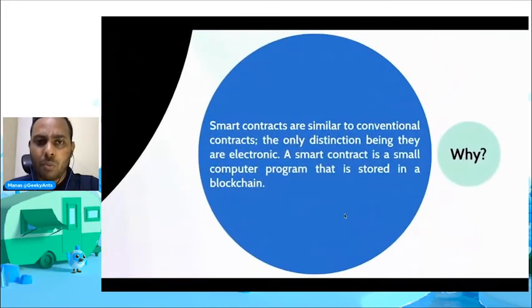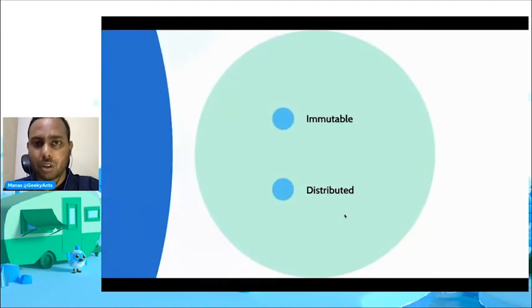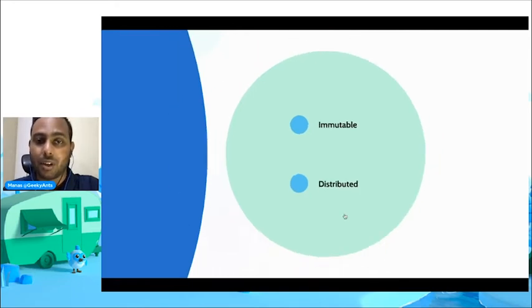Then, moving over to the smart contract. A smart contract is a small computer program that is stored in a blockchain, so they can remove many third parties from trustless ecosystems. But why should we trust a smart contract? Because since they are stored on a blockchain, they inherit some interesting properties. One, they are immutable, so once the terms of the contract have been agreed upon, they cannot be changed. And two, they are distributed, so once the contract is executed, everyone can verify the result.